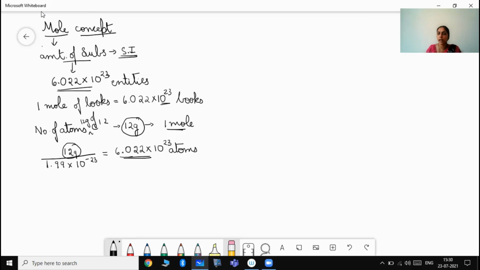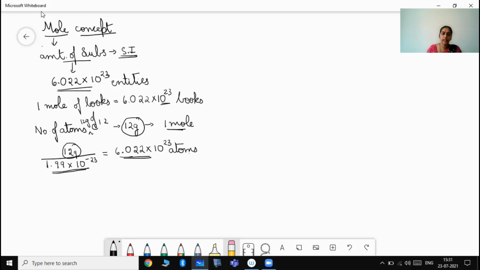How to find out that? 12 gram divided by the mass of 1 atom will give us the value, that is 6.022 into 10 to the power of 23 atoms, which is nothing but 1 mole. So this is how we got the value of 1 mole.